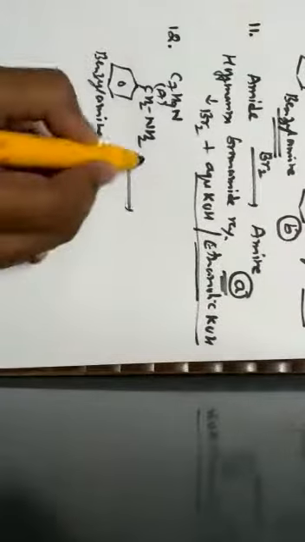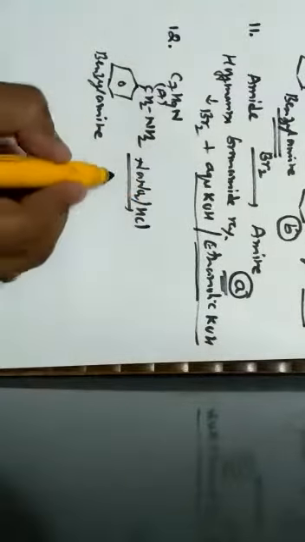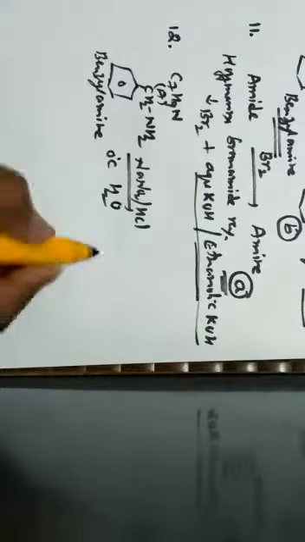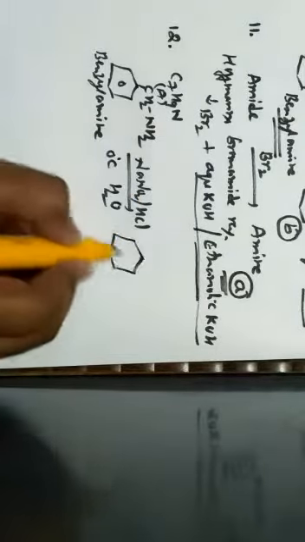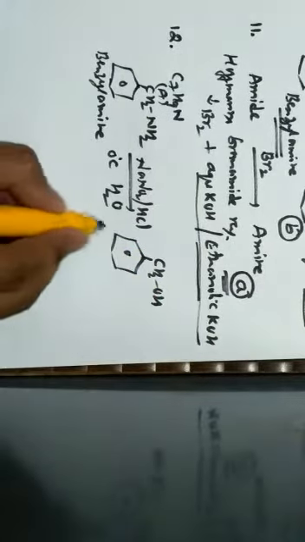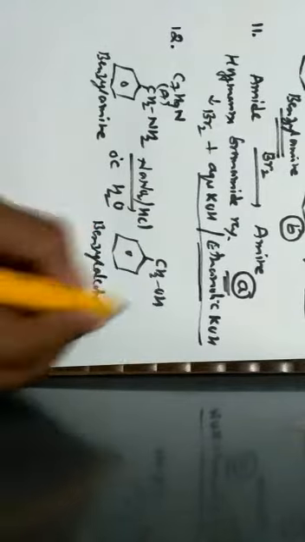So when this benzylamine is treated with NaNO2 and HCl at 0 degrees Celsius, which upon subjecting to hydrolysis, we get a compound called benzyl alcohol. This is known as benzyl alcohol along with nitrogen.